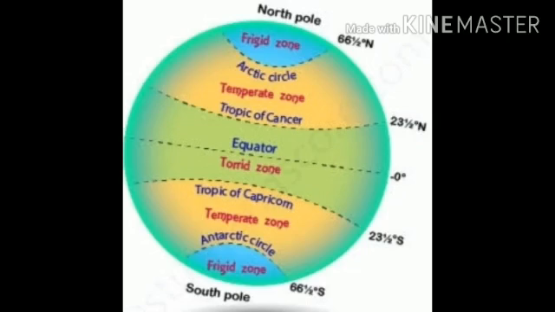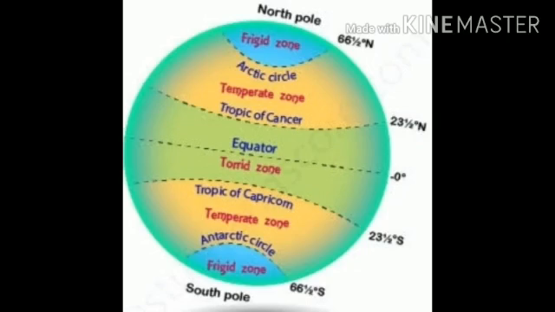Let's see the equator. The circular line passing halfway between the North Pole and the South Pole is known as the equator. The equator is also known as the Great Circle because it is the largest of all the circles. Therefore, it is called the Great Circle. Students, what do you know about the equator? Yes, the circle passing through the center of the earth is called the equator.